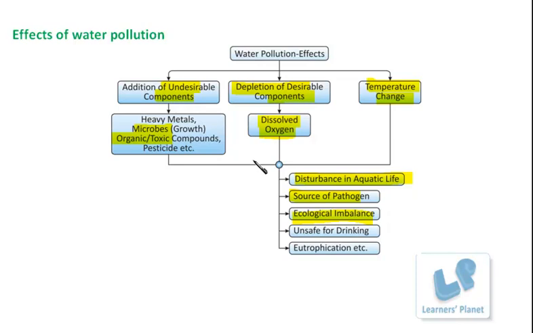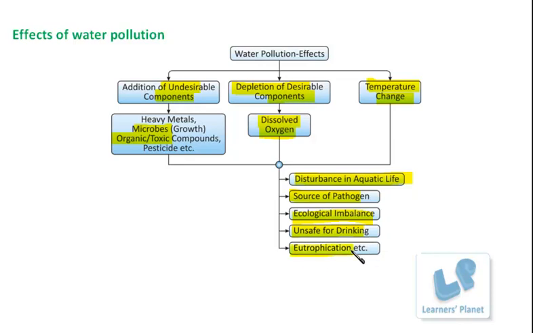If water pollution occurs, the microbial growth is going to change. Then the minerals present in the water are going to change. When that happens, the cycling process will also be disturbed, and this leads to imbalance of the ecological processes. Besides this, the water becomes unsafe for drinking, so there is a shortage of drinking water.